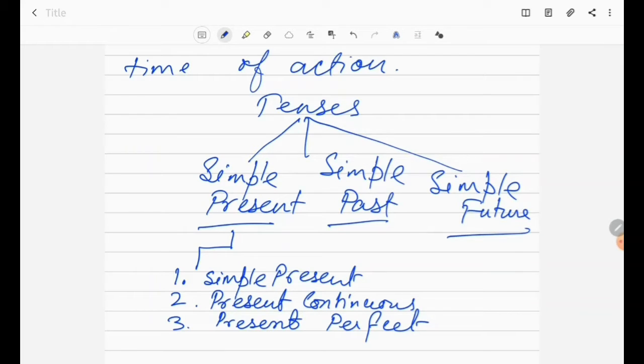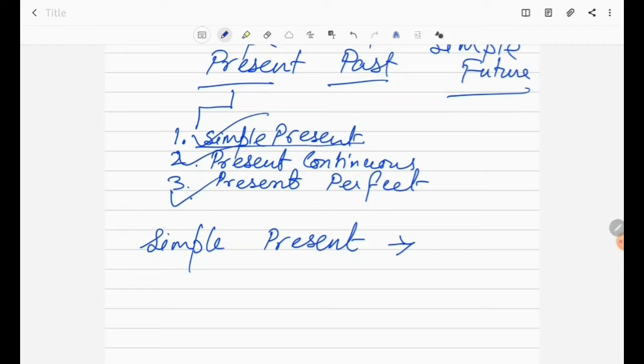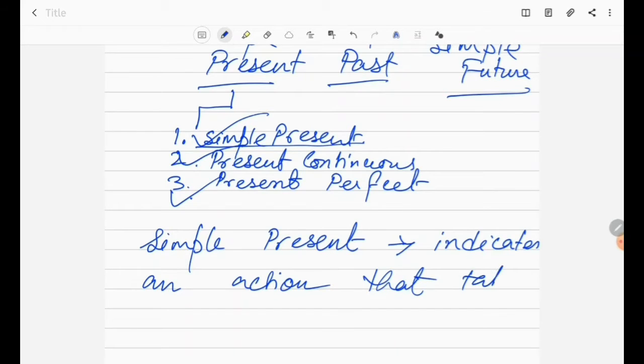So first we will discuss the present tense. What are the three different kinds of the present tense? One is the simple present, then there is the present continuous, and another one is the present perfect. Let us discuss simple present. It indicates an action that takes place now.